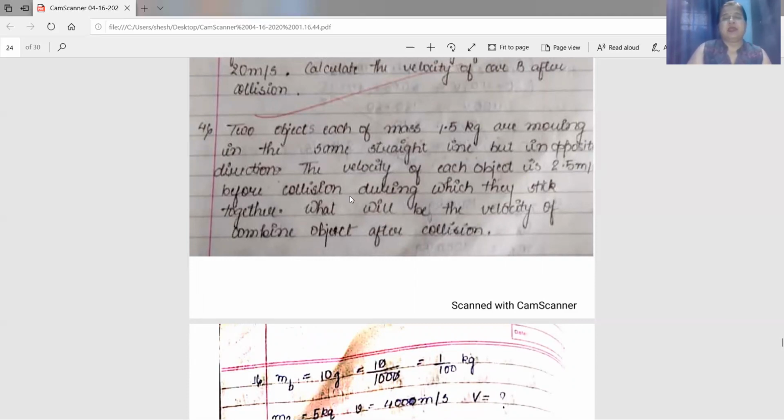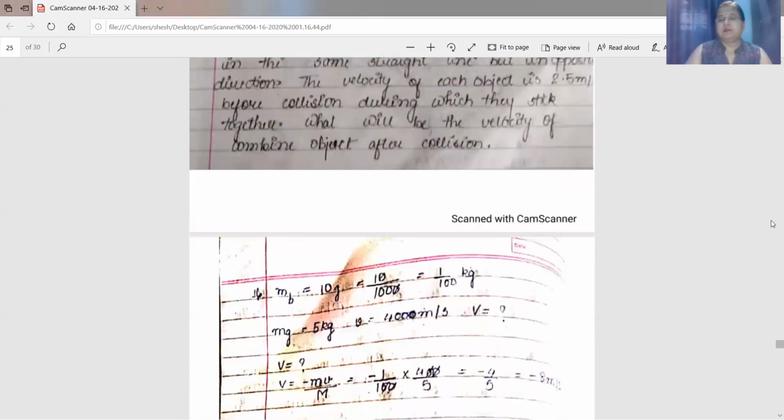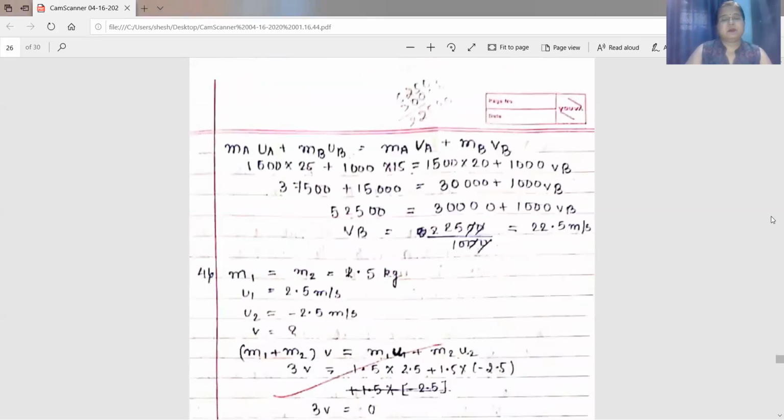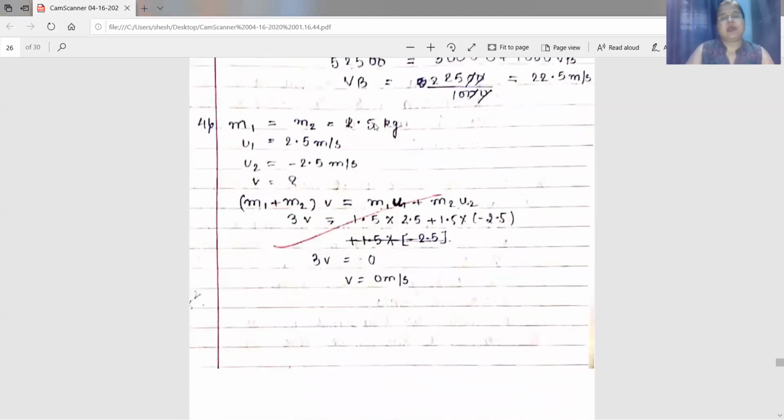Now they collide, and during this they stick together. What will be the velocity of the combined object after collision? So the two objects stick together, and then after collision they start moving together. You are asked to find out the velocity with which they move together. Come to the solution. Here M1 is equal to M2 equals 1.5 kg. U1 is 2.5 meter per second. Then U2 equals minus 2.5 meter per second. You are asked to find out the common velocity, that is V.